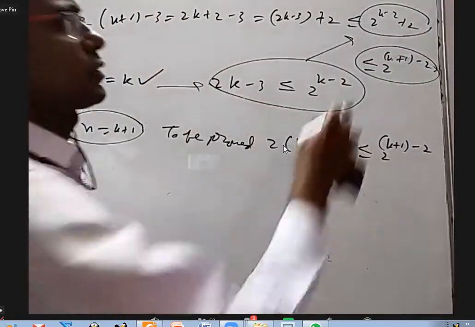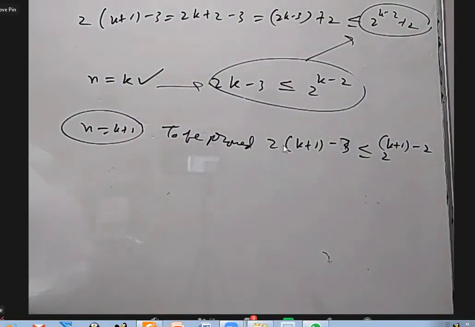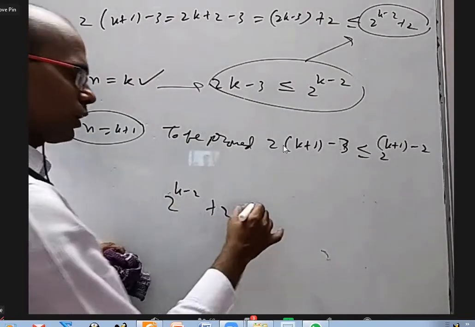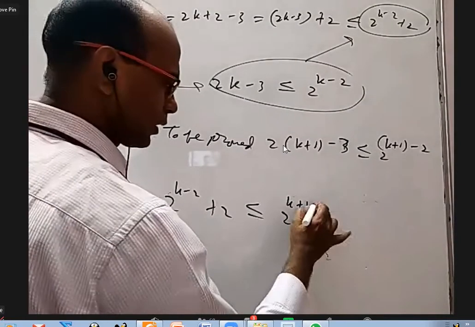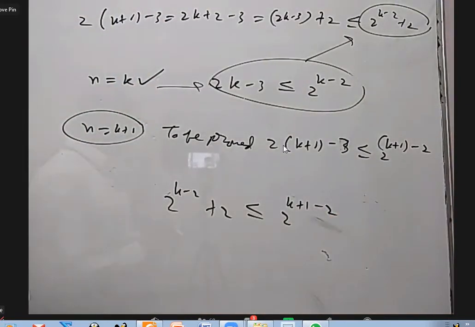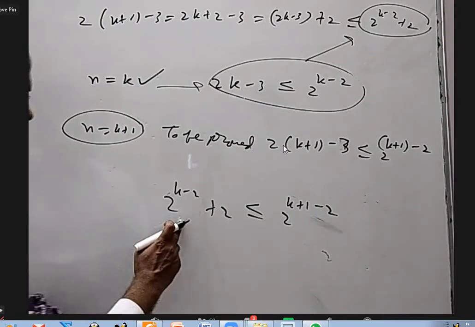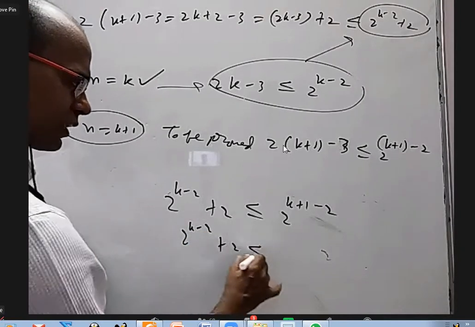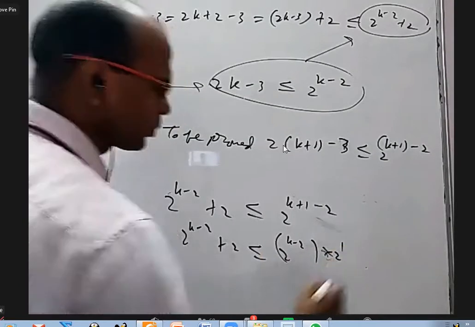So what is in between? I will show something behind the scenes of what we are doing. 2 power k minus 2 plus 2, I have to show is less than or equal to 2 power k plus 1 minus 2. Am I right? Yes, sir. Now send this one to that side. The 2 power k minus 2 plus 2 is less than or equal to 2 power k minus 2 into 2 power 1.